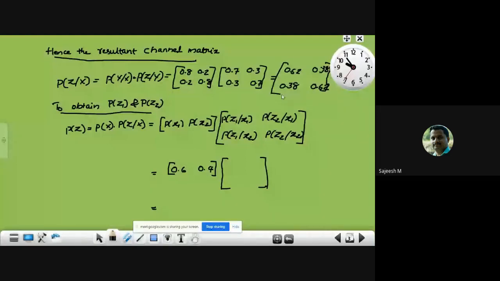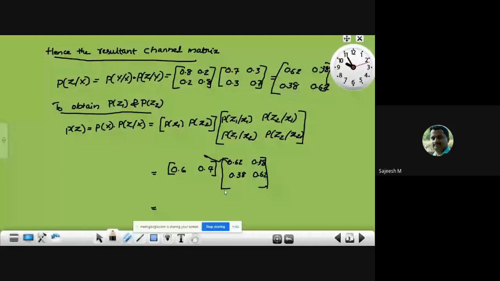By multiplying the symbol probabilities with the matrix 0.62, 0.38, 0.38 and 0.62,